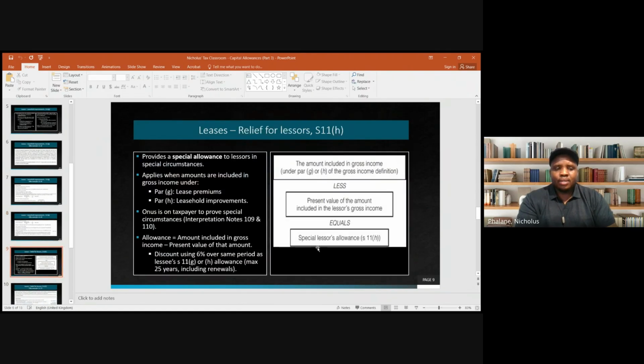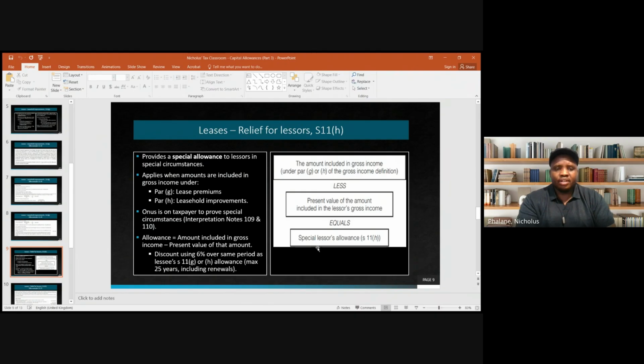Then let's look at the relief that is there for lessors in terms of section 11H, right? So we are saying this provides a special allowance to lessors in special circumstances. What are those circumstances? We are saying the lessor included amounts in gross income in terms of para G, lease premiums, para H, leasehold improvements.